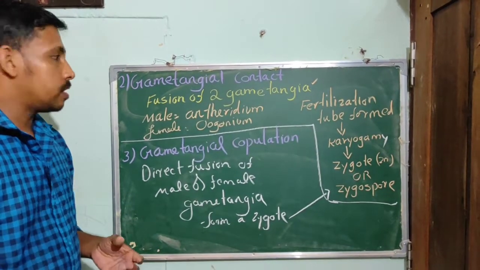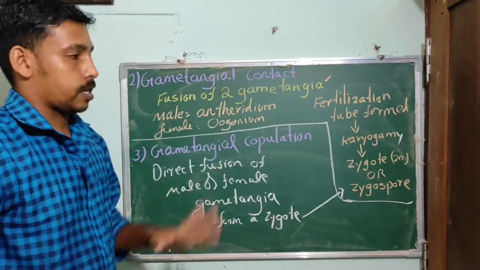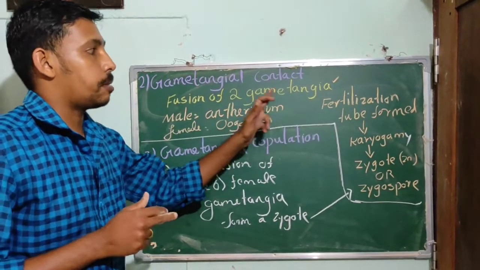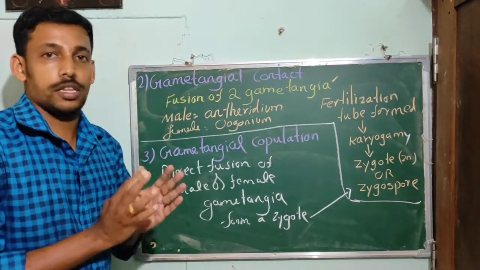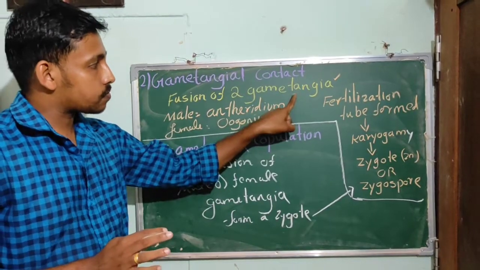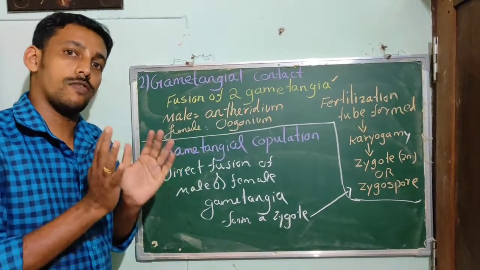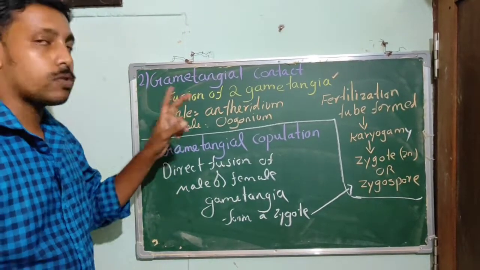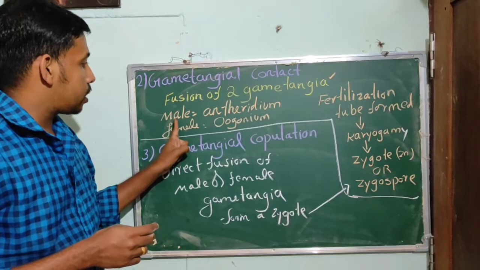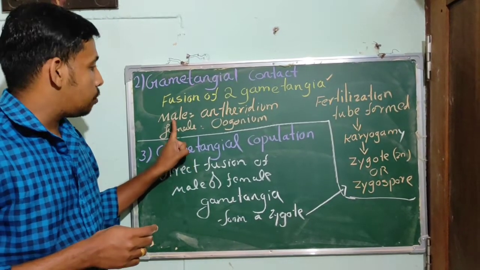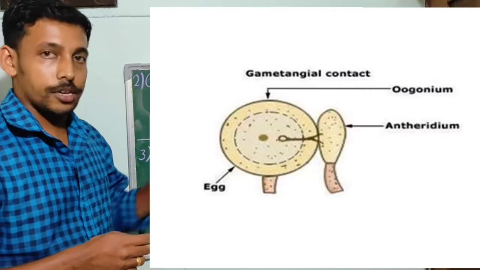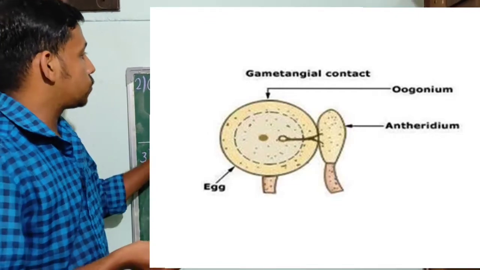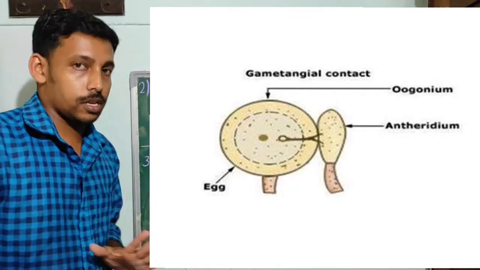The next way is gametangial contact. Gametangial contact means the fusion of two gametangia. Gametangia are the structures in which the gametes are formed. There are two types of gametangia, male and female. The male gametangium is known as the antheridium, and the female gametangium is known as the oogonium.